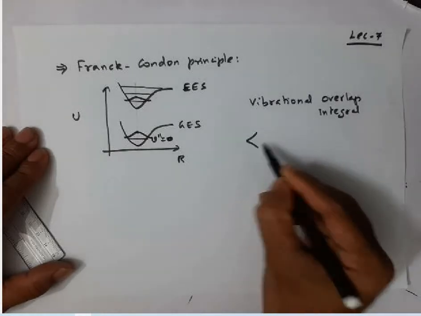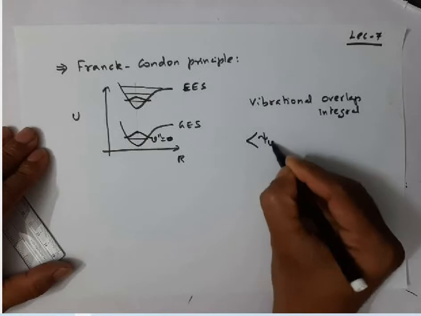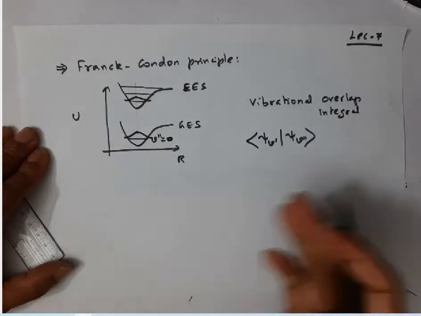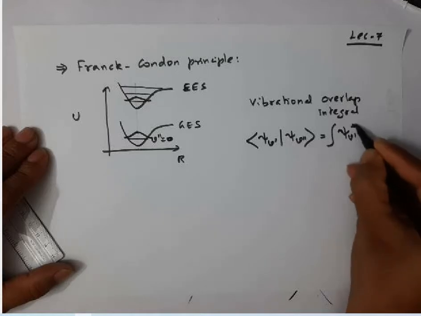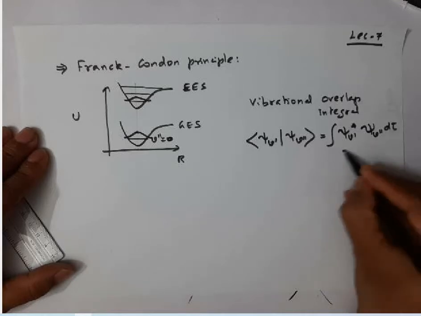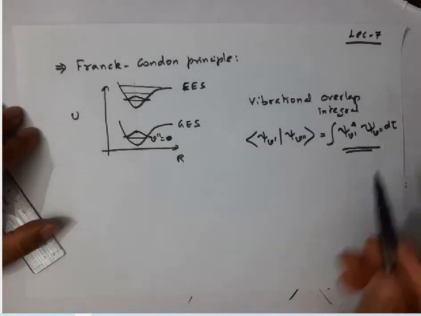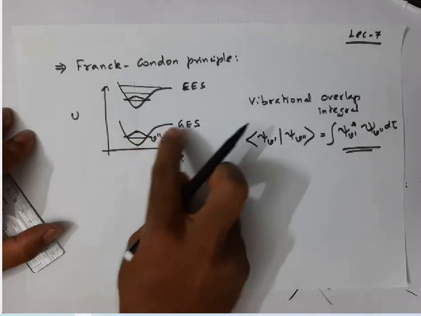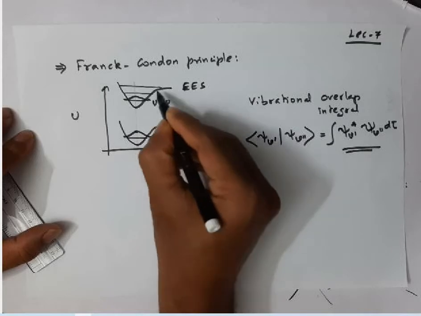Which we represent in the Dirac notation as bra of psi v prime and ket of psi v double prime. This represents the vibrational overlap integral. This is actually equal to the integral of psi v prime of the excited vibrational state and psi v double prime of the ground vibrational state, into d tau. This is the meaning of the overlap integral. Listen, what does this actually indicate? Suppose I take one particular vibrational state in the ground electronic state and one particular vibrational state in the excited electronic level.